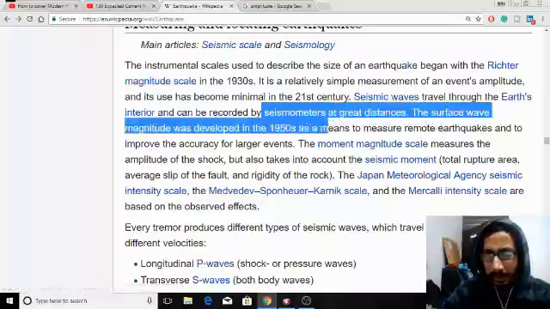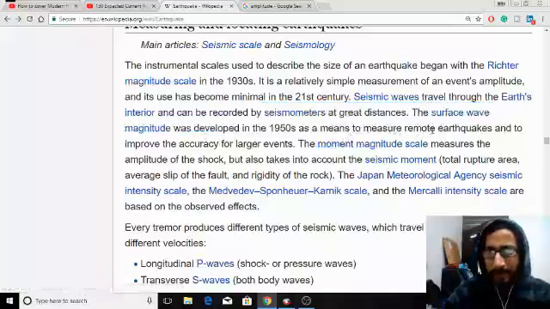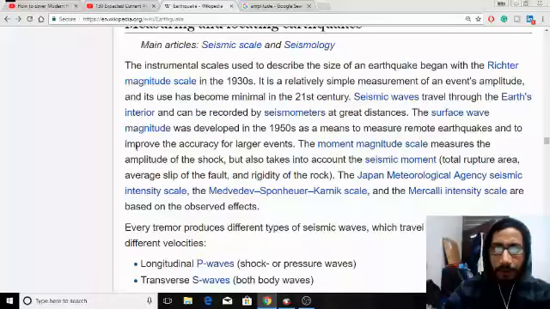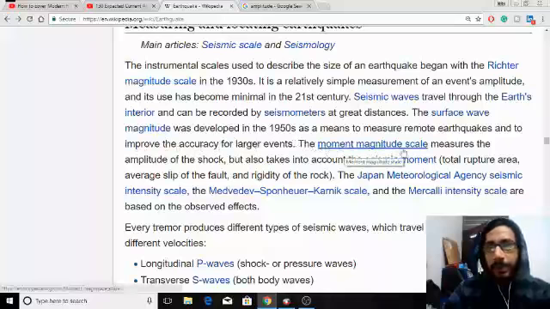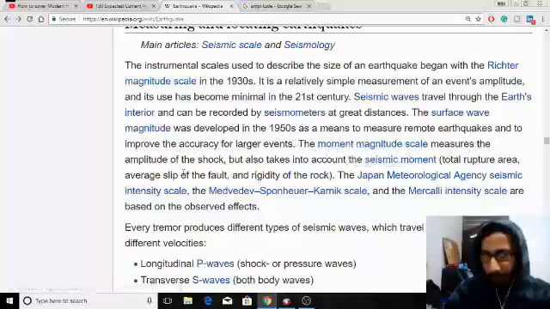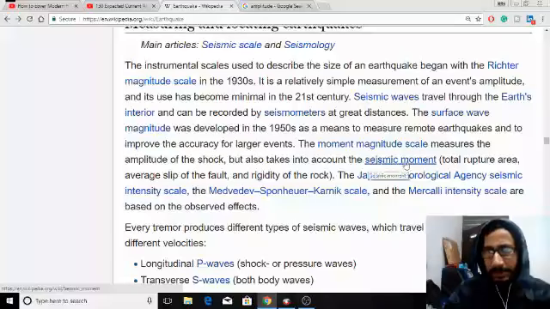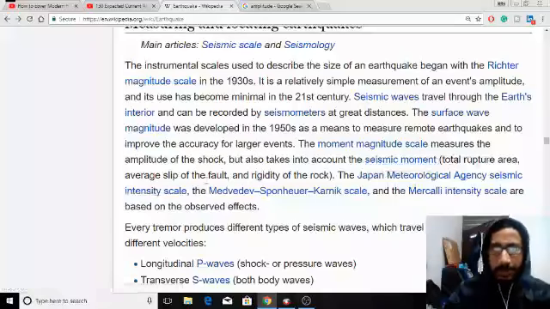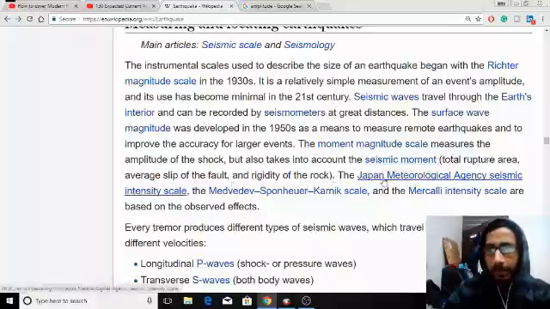The surface wave magnitude was developed in 1950 as a means to measure remote earthquakes and to improve accuracy for larger events. The moment magnitude scale measures the amplitude of the shock, and also takes into account the seismic movements, the total rupture area, and the magnitude of slip of the fault, right? And there is the Japan Meteorological Agency seismic intensity.